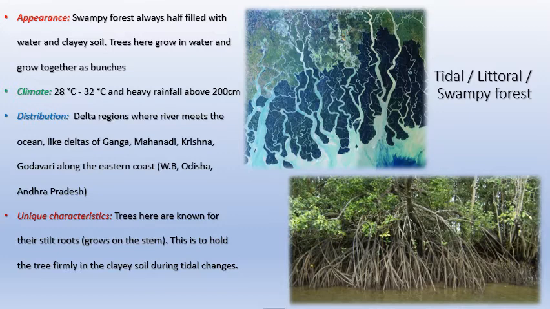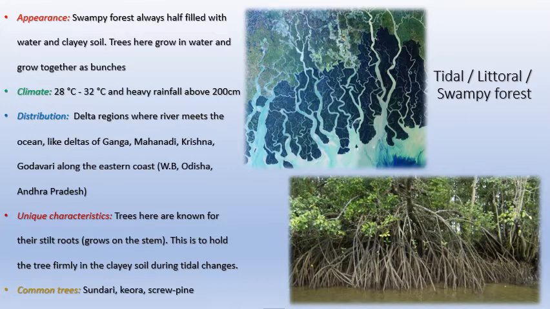We know that this is called tidal forest. Sometimes there may be high tides, sometimes there might be low tides. When water levels increase and decrease, the tree must not get uprooted, so it needs a good hold. For that, trees have roots going outward, out of the soil. That's why it's called stilt roots. That's a unique characteristic here.